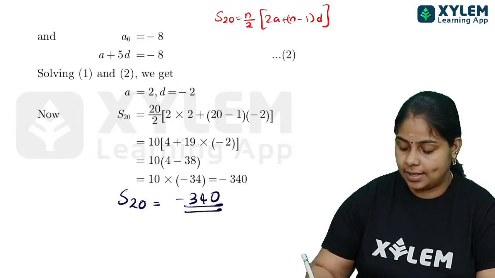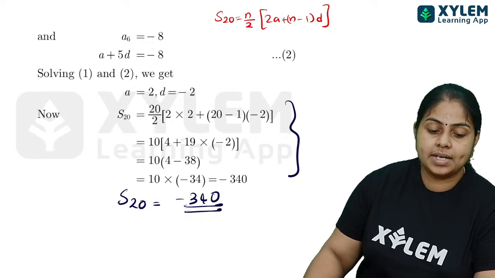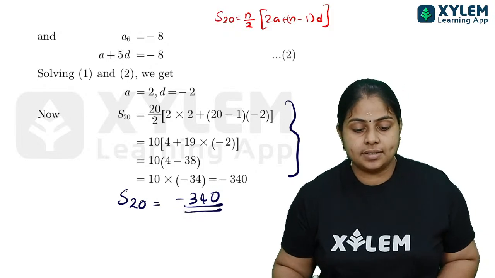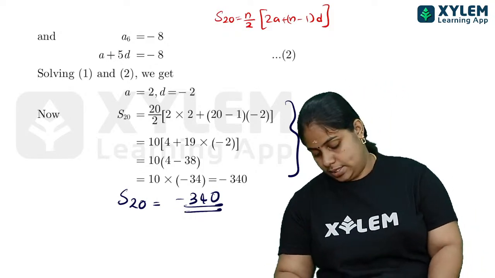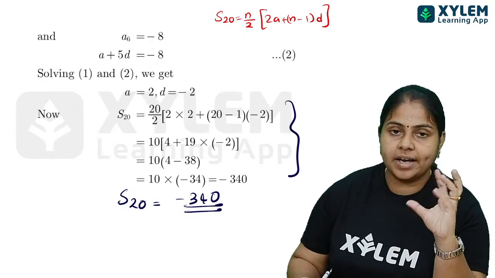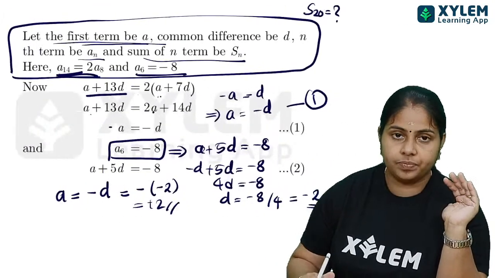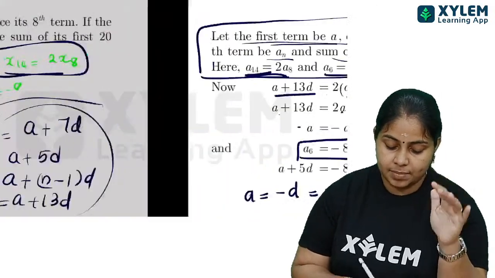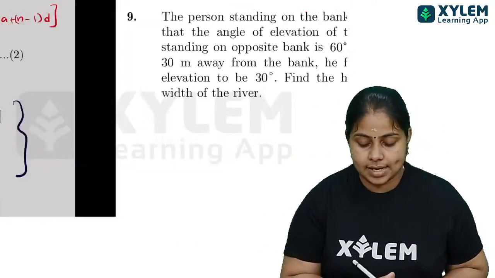Here you just substitute the values directly, and whatever addition and subtraction are there, that only you must do in this section. Okay, that is what we have to do. So children, here S20 also we have got. Okay, clear? This is the method we have to follow for finding this answer.